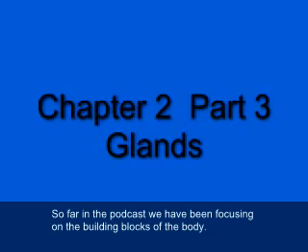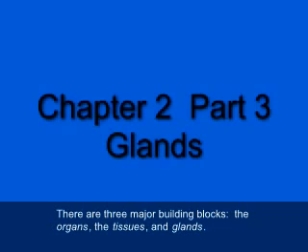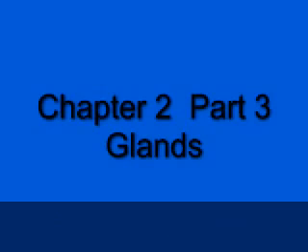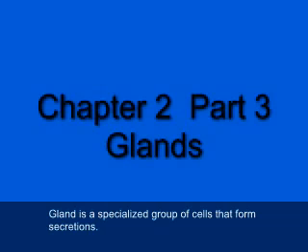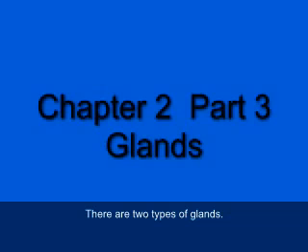So far in the podcast, we've been focusing on the building blocks of the body, and there are three major building blocks: the organs, tissues, and glands. We've looked at cytology, which is the study of cells; histology, the study of tissues. A gland is a specialized group of cells that form secretions. And there are two types of glands.